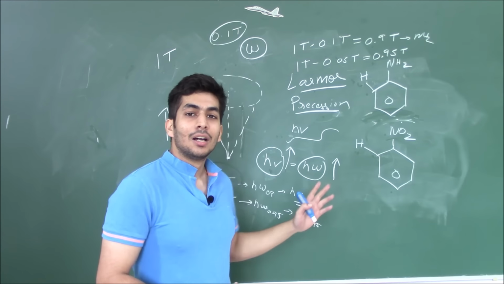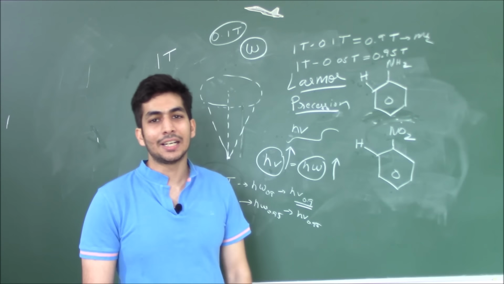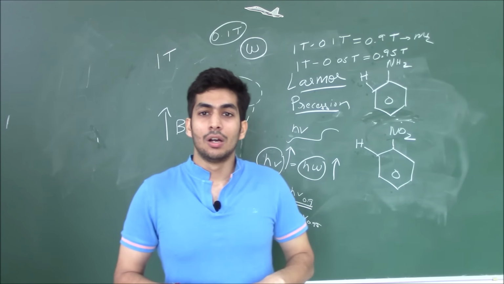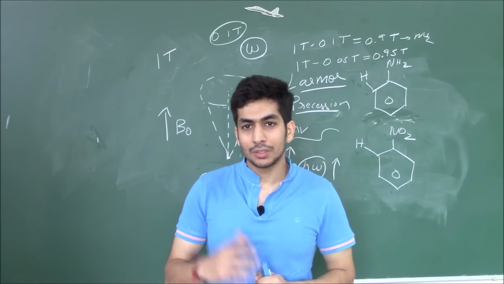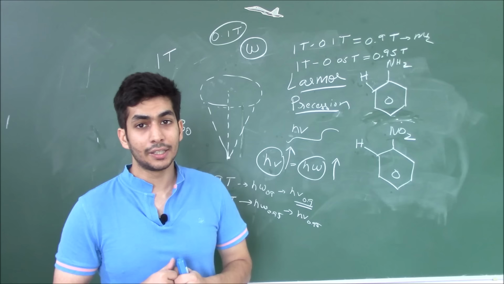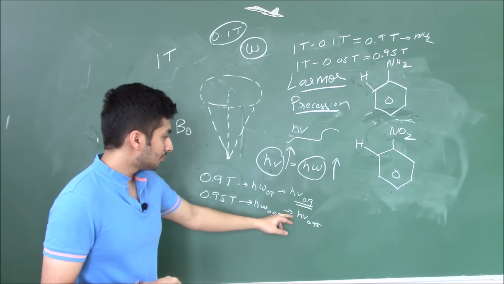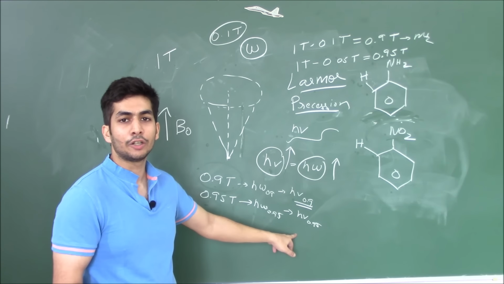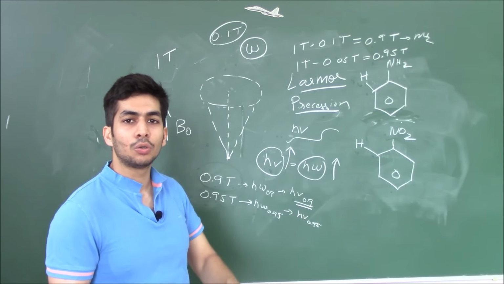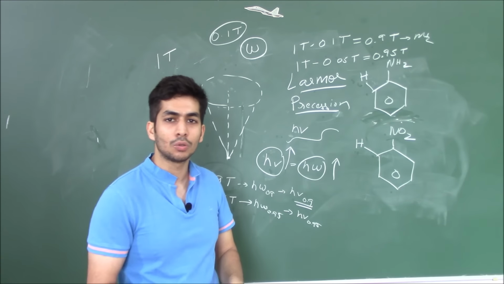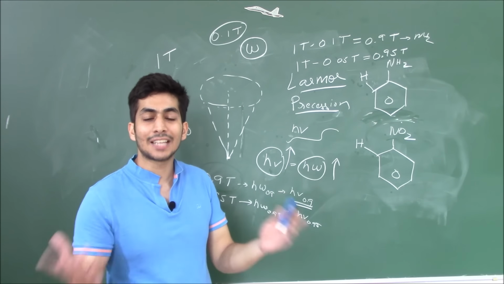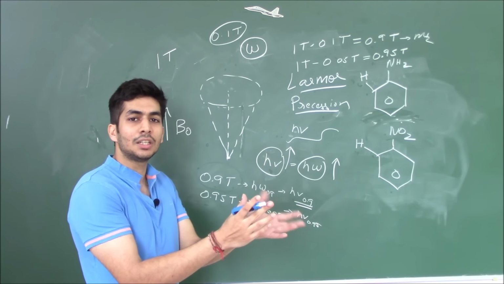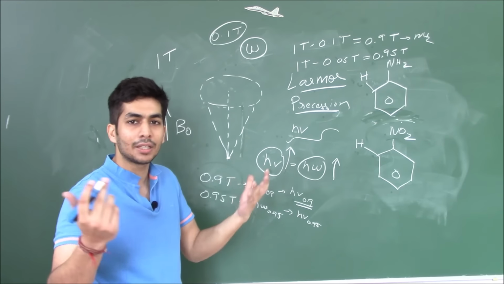Now we say we provide a radio frequency of 800 megahertz or 60 megahertz or 300 megahertz, 400 megahertz. So if this radio frequency is constant, then how come, if this is resonating at some different radio frequency and this one is resonating at a different radio frequency, how come if we apply 60 megahertz only or 400 megahertz only or 300 megahertz only, the resonance will take place? How is this happening? What are we varying so that if we are keeping a constant radio frequency, what exactly is happening?